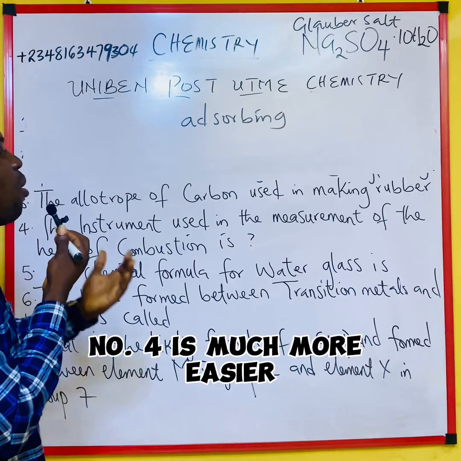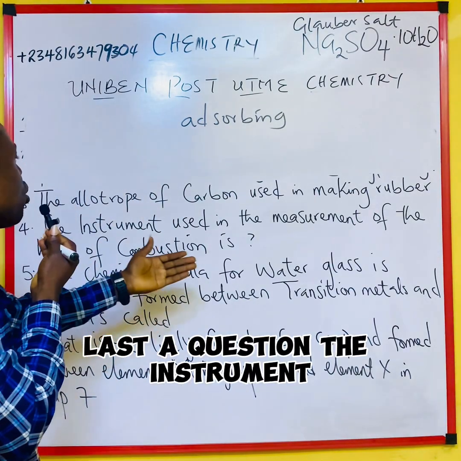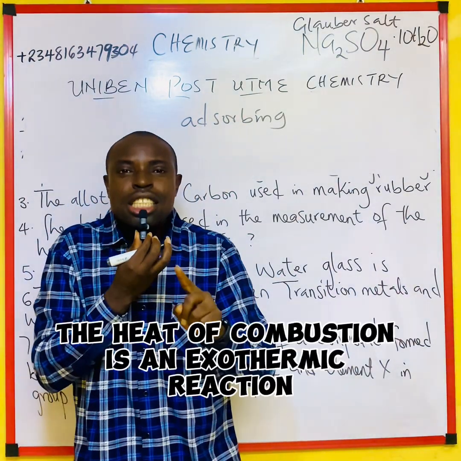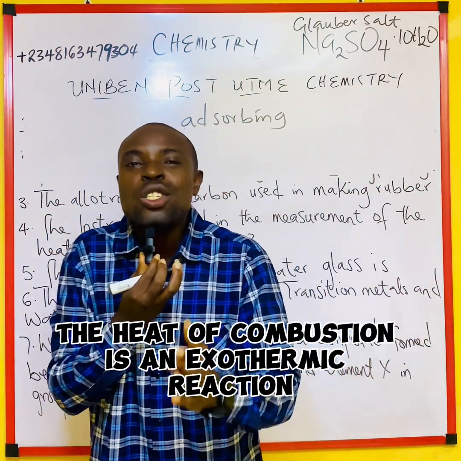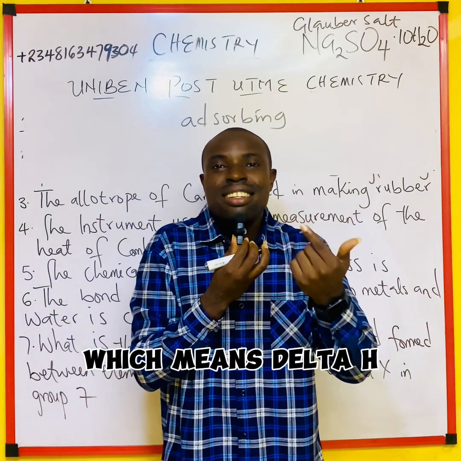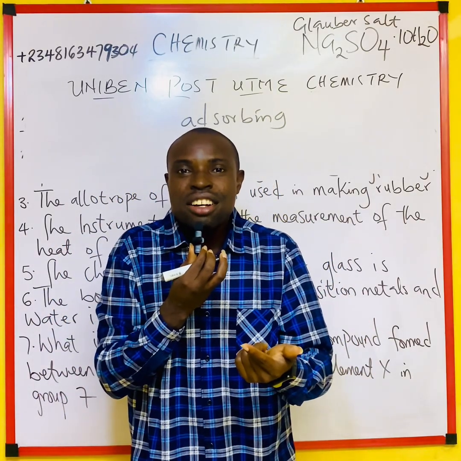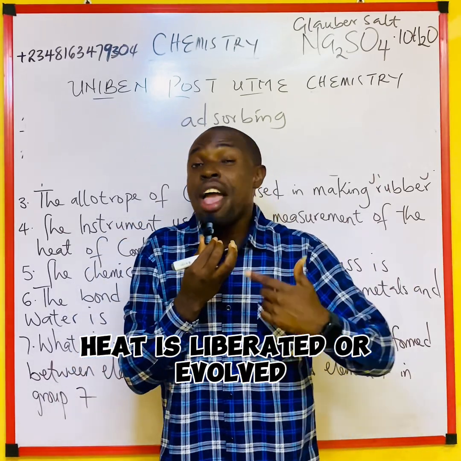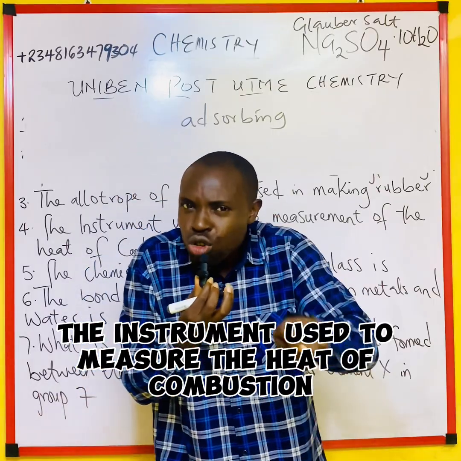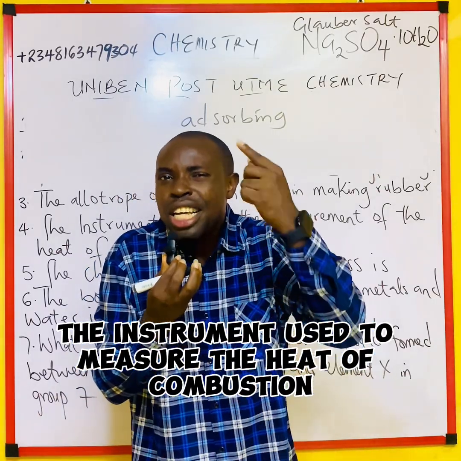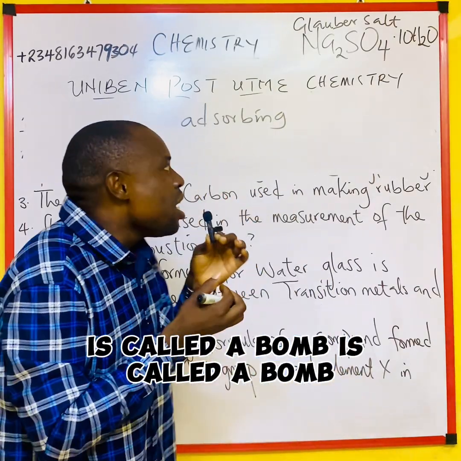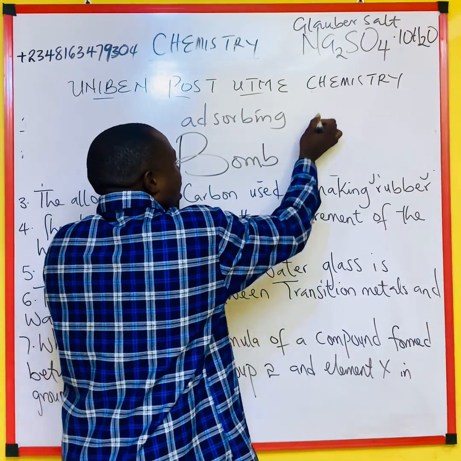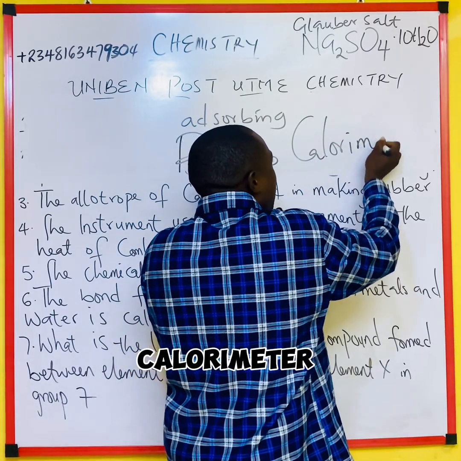Number 4 is much easier. Last year question: the instrument used in the measurement of the heat of combustion is, take note, the heat of combustion is an exothermic reaction, which means delta H is negative. It is liberated or evolved. The instrument used to measure the heat of combustion is called a bomb calorimeter.